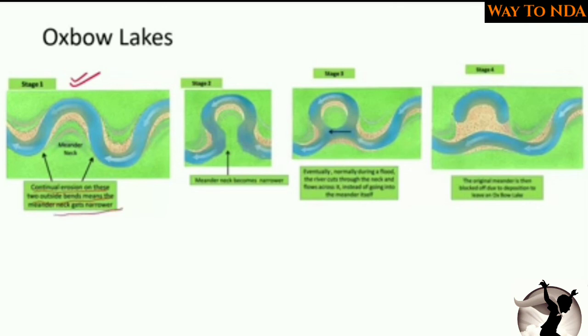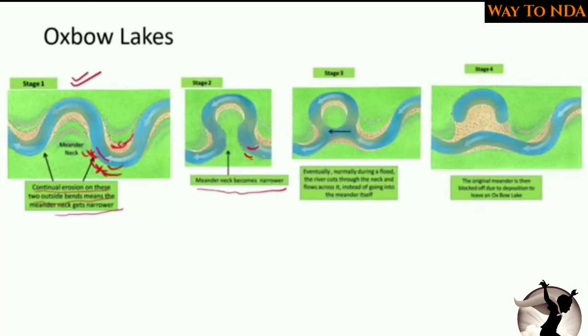Now the river is going, here it is depositing and here it is eroding. It is depositing, it is eroding, and it is flowing in this direction. So as the erosion is going on in this direction, on this bank, you can see in the second stage the meander neck becomes narrower because of the erosion. Again, this is eroding.